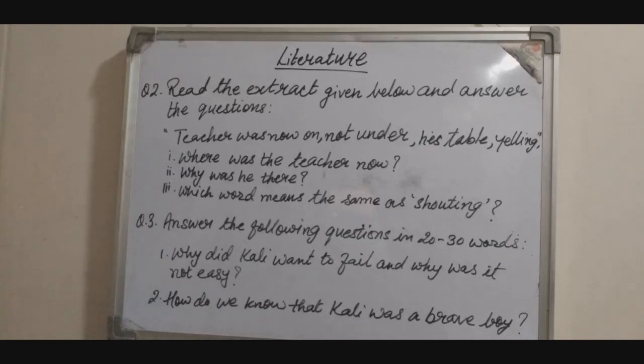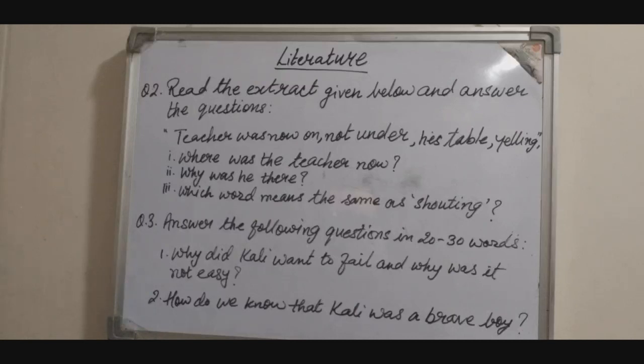Going back to this extract, it says teacher was now on, not under, his table yelling. So, where was the teacher now? The teacher was now on the table. He was not under the table, he was now on the table.